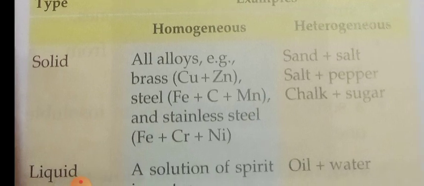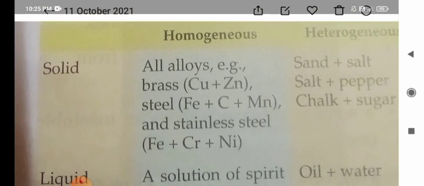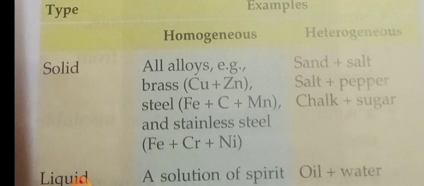What about heterogeneous? For example, oil and water, or sand and salt, or salt and pepper, or chalk and sugar. In the example of oil and water, one has lower density and the other has higher density, so it is a heterogeneous mixture. In salt and pepper, pepper will be coarse solid and salt will be fine solid, so it's heterogeneous. Chalk and sugar are both solid, but chalk is in a powdery form, so it is a heterogeneous mixture. Do you understand the difference between heterogeneous and homogeneous mixtures, children?